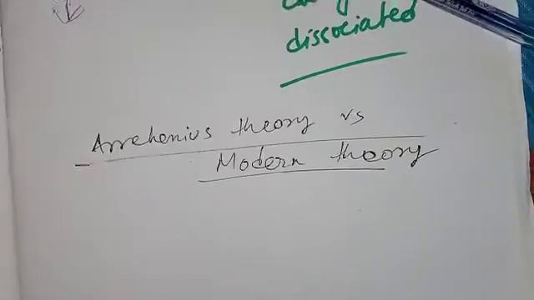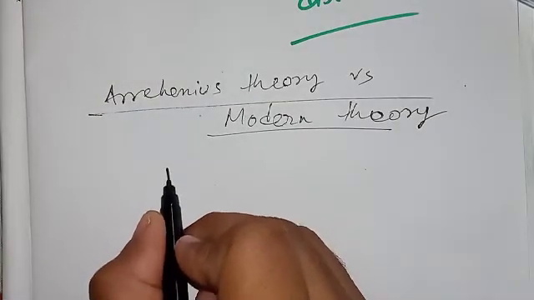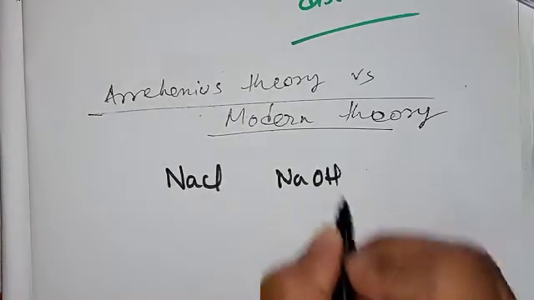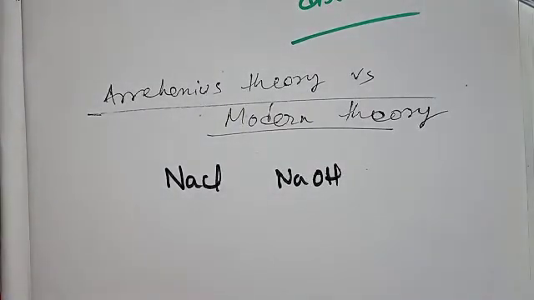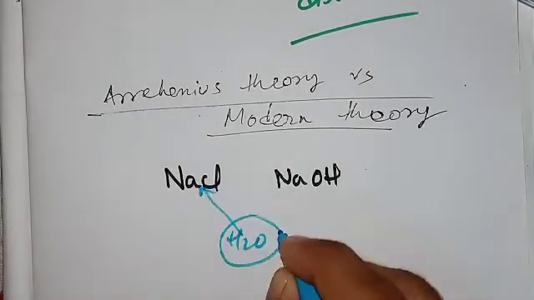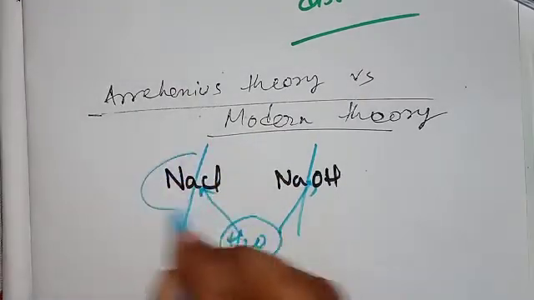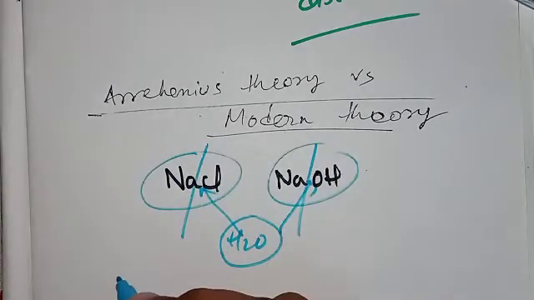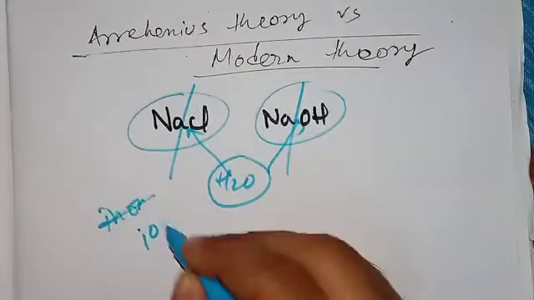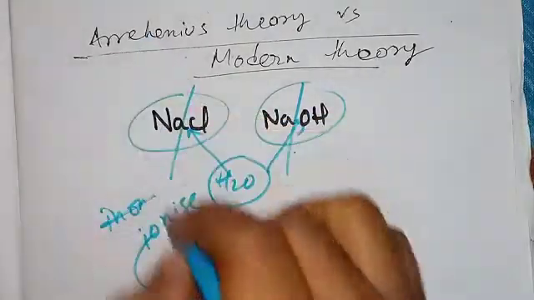So what is the difference? Let us take an example to understand this difference. According to Arrhenius, if you take an electrolyte, for example NaCl, NaOH, any electrolyte, he says that water, H2O, can only break these electrolytes into their constituents, and water can only ionize them. Water can only ionize. This is according to Arrhenius.